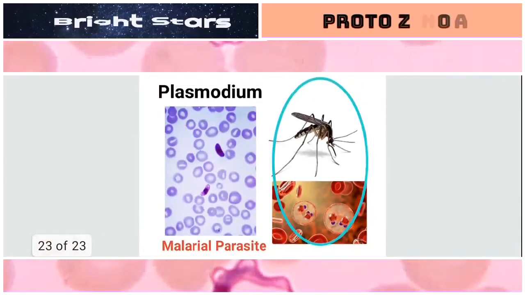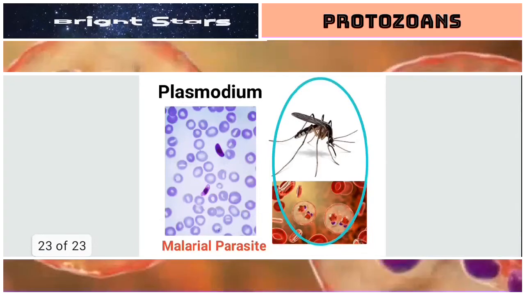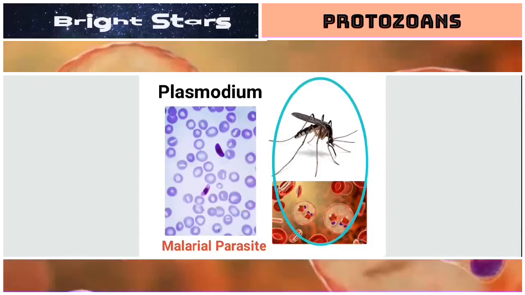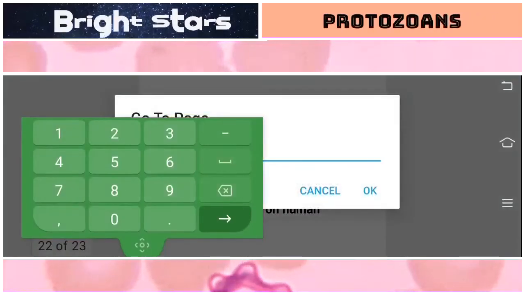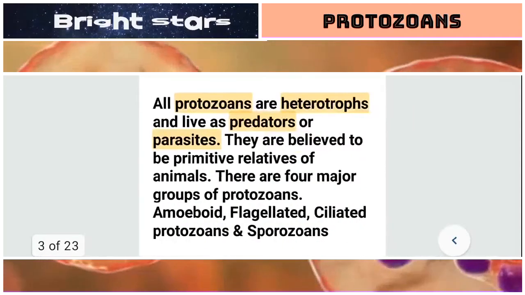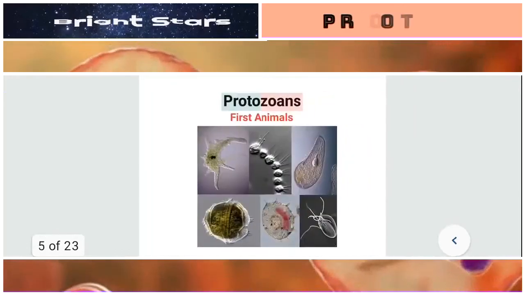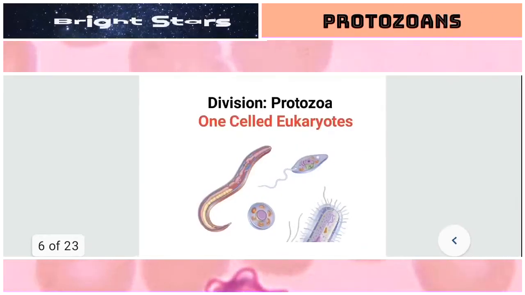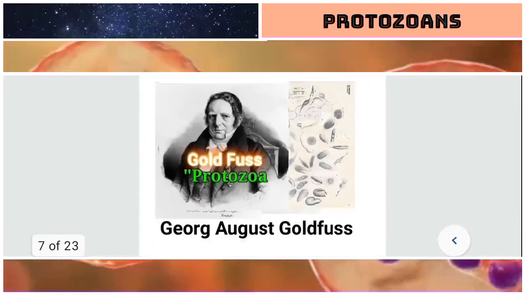So here in this video we have discussed very important things. Let us once revise what we have discussed. Protista, unicellular eukaryotes, protozoans, first animals, division Protozoa, one-celled eukaryotes or one-celled animals.